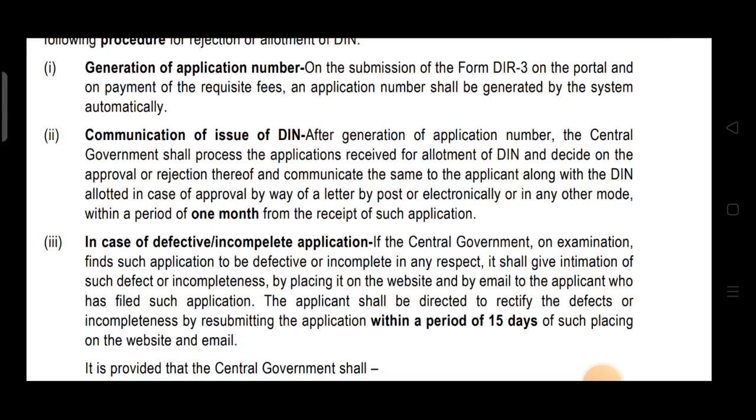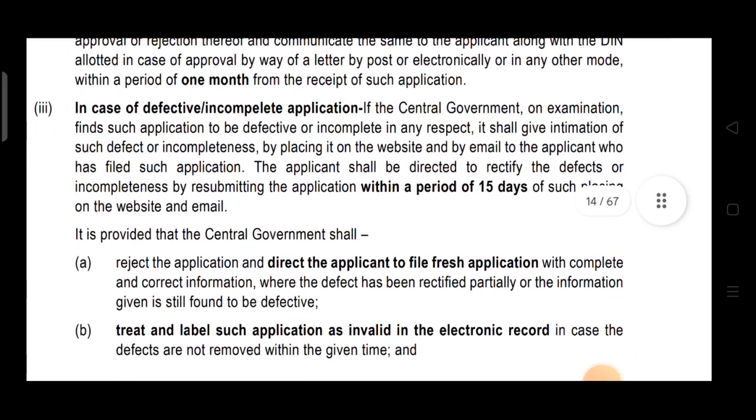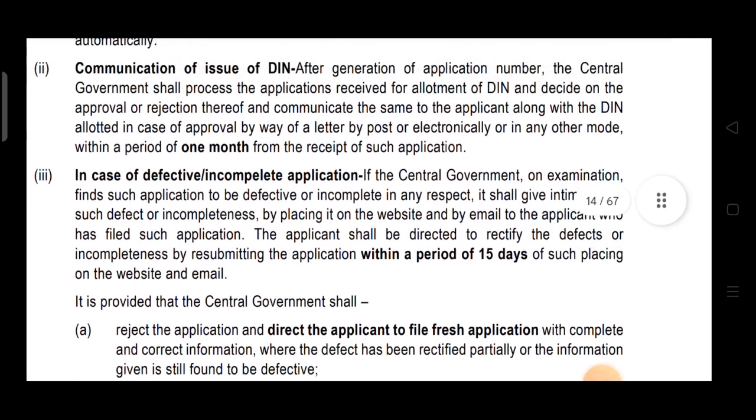Now, in case of defective or incomplete application, what happens? If the central government on examination finds such application to be defective or incomplete in any respect, when you submit form DIR 3, then it shall give intimation of such defect or incompleteness by placing it on the website and by email to the applicant who has filed such application. Okay. The applicant shall be directed to rectify the defects or incompleteness by resubmitting the application within a period of 15 days of such placing on the website and email.